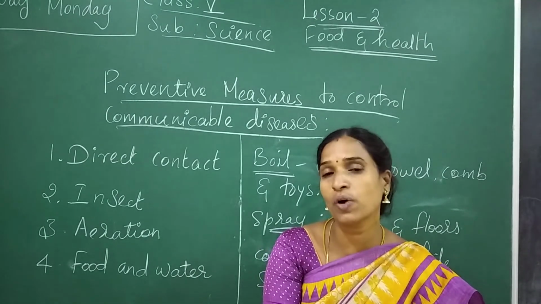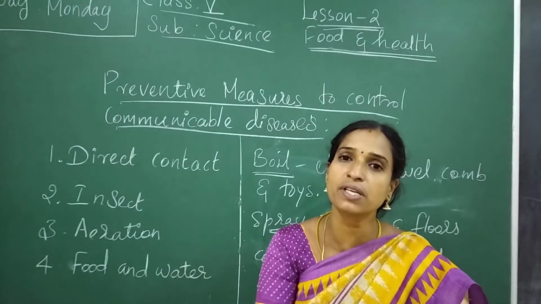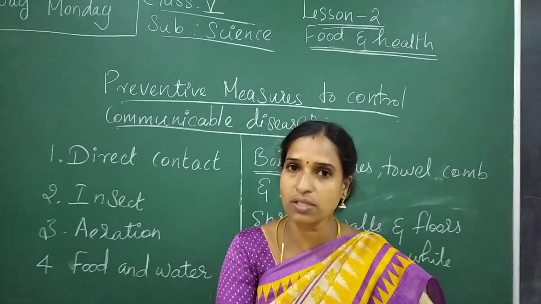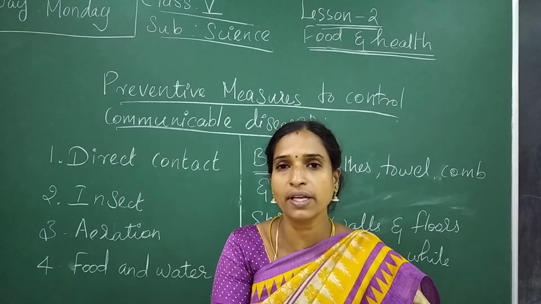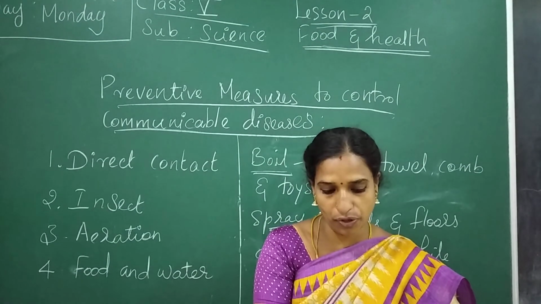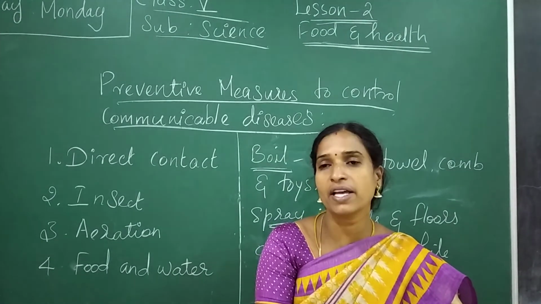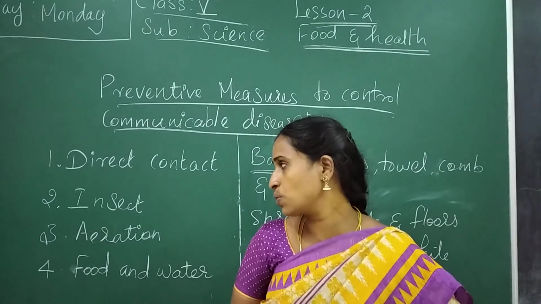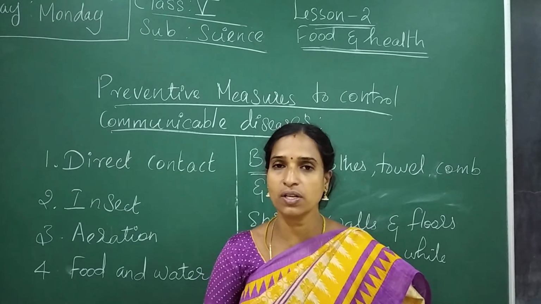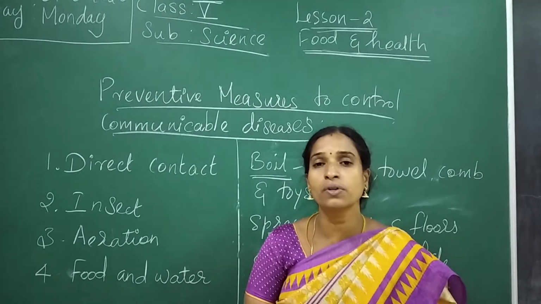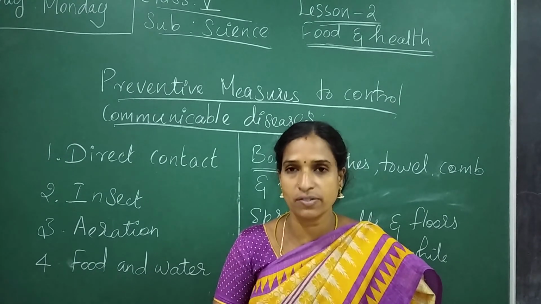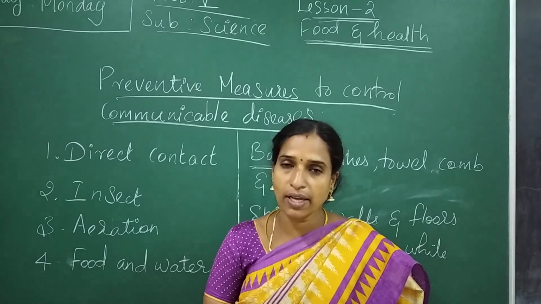Children, one more important thing: vegetables and fruits. Vegetables we want to wash before cooking, and fruits we also want to wash before eating. Keep cooked food covered to prevent flies from sitting on it. So listen, these are the things we have to follow. When we follow these things, we can control communicable diseases. Thank you, children.